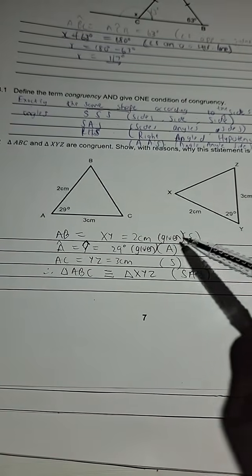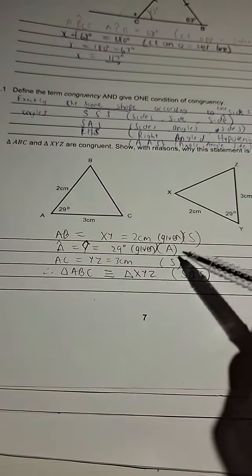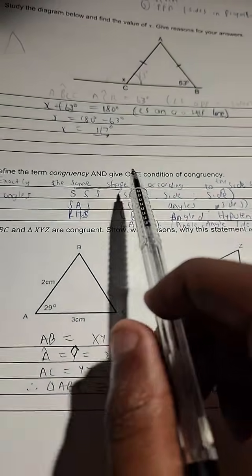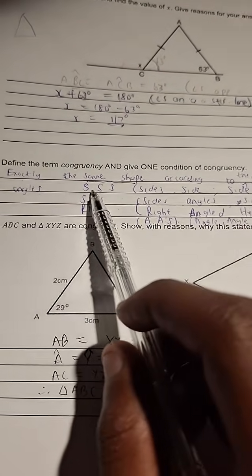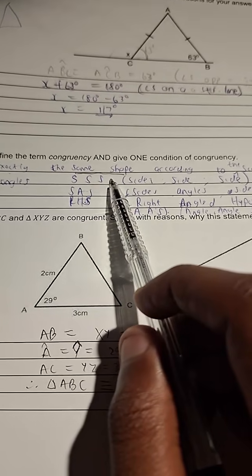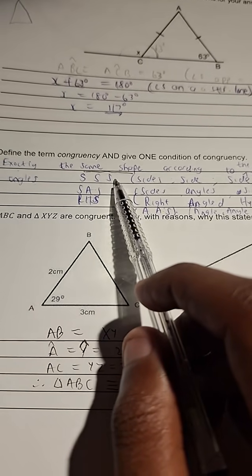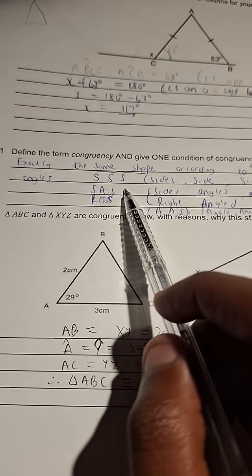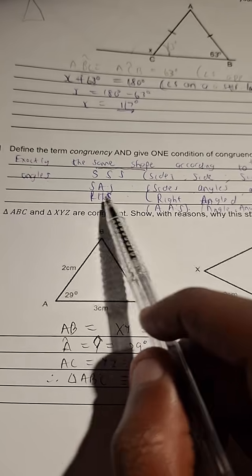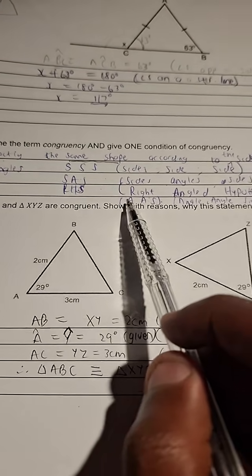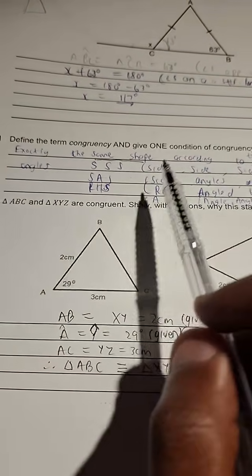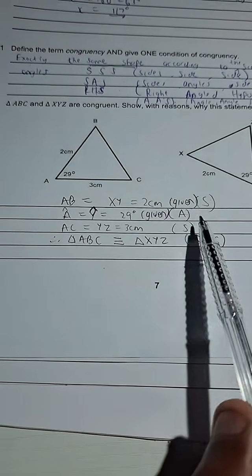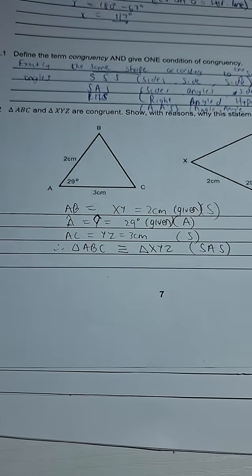So that's why I usually write the letters here along the 3 statements, so that at the end, remember they said, what are the conditions? Give one condition of congruency for triangles. Guys, there's side, side, side. That's when you identify 3 pairs of sides being equal. There's side, angle, side, all right? And there's also right angled, hypotenuse side, and angle side. These are 4 different cases which help you prove congruency. So here in this case, side, angle, side is the case of congruency that is relevant.